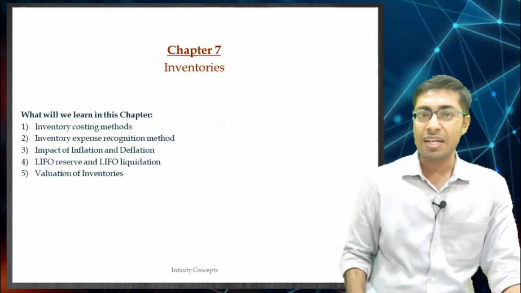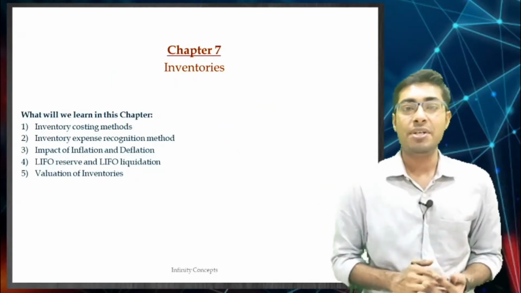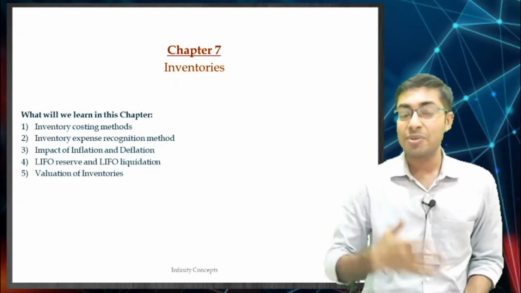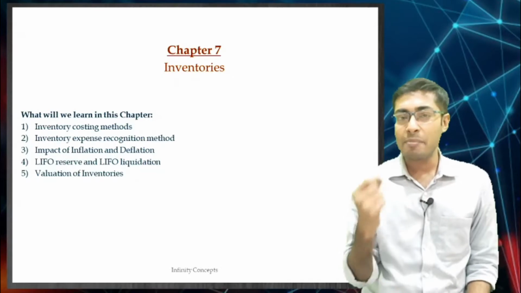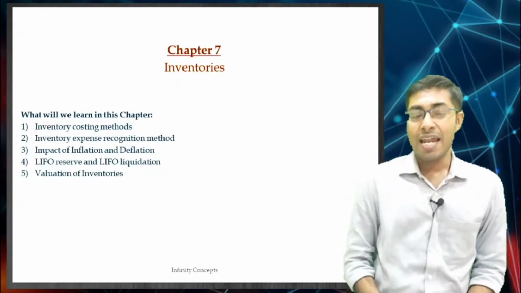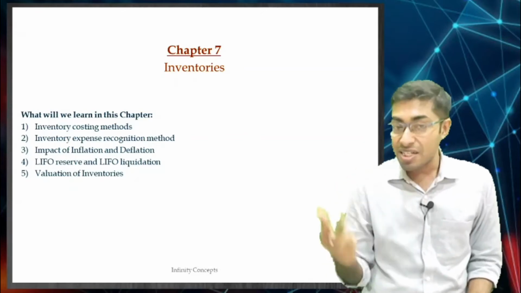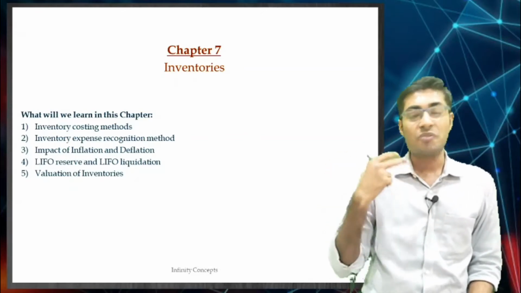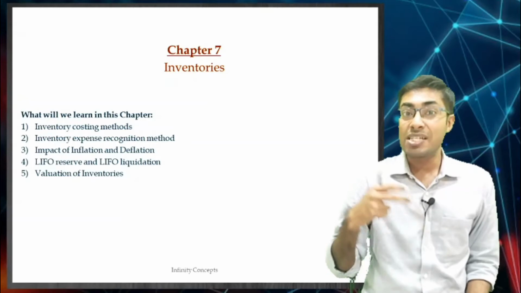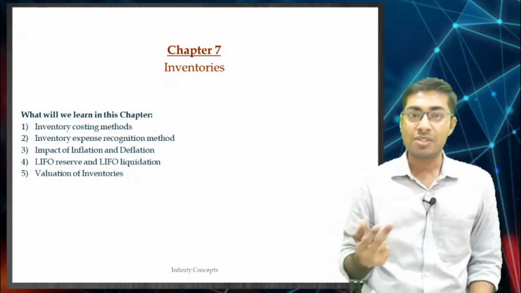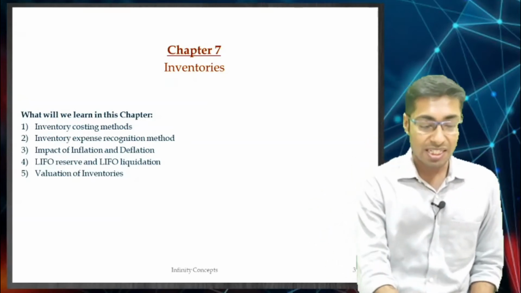We have already done a little bit in the previous chapters, during income statement, during balance sheet. We have done a little bit about inventories, and now we will be going in depth as to what the expense recognition method and valuation are, and what is LIFO, what is FIFO and so on. So let us see what all things we are going to see in this chapter.